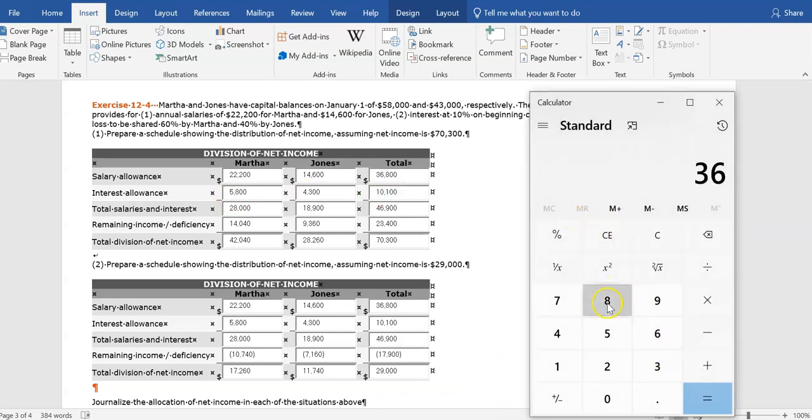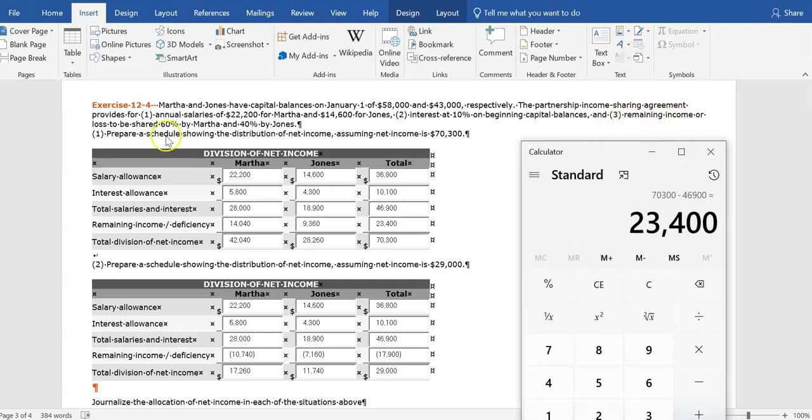So far of the total net income, $36,800 for salaries, $10,100 for interest, $46,900 of the income is allocated in these proportions. That means of the $70,300 less the amount already allocated, there is $23,400 of net income to distribute.